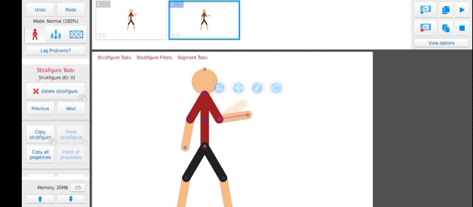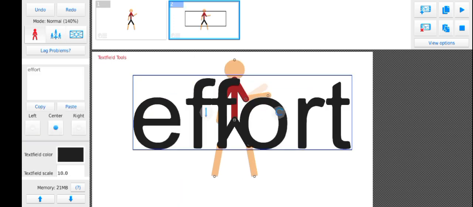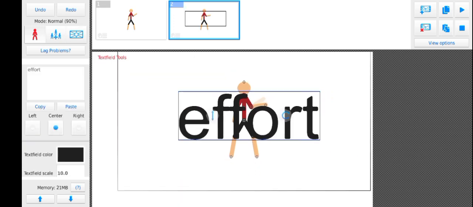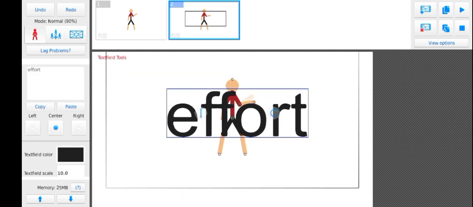Yeah. So you need to use effort. You need to use effort. If you don't put effort, you're just gonna keep the same. No matter how many tutorials you watch, you're gonna be the same if you don't put effort in your animation. If you don't put effort, this app or game is not for you.